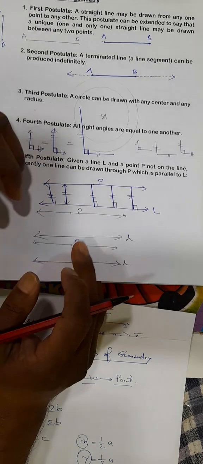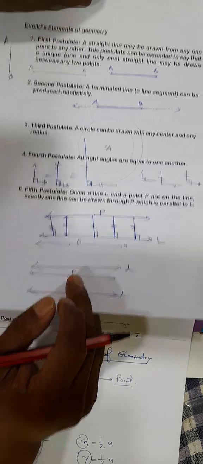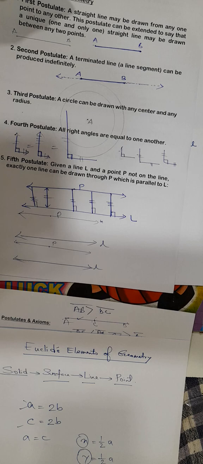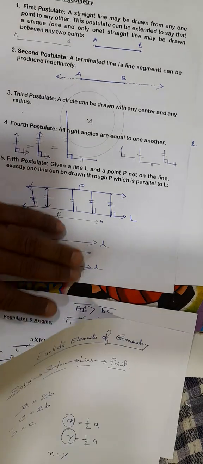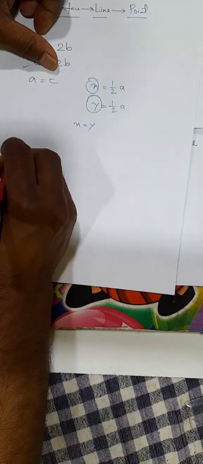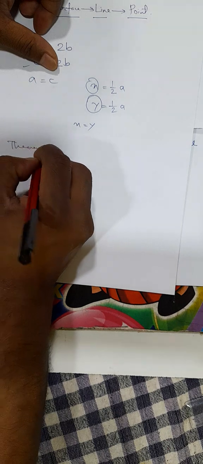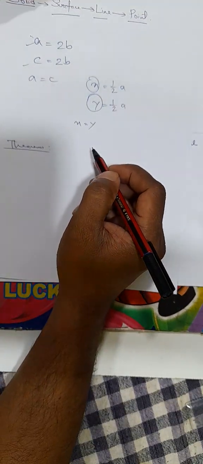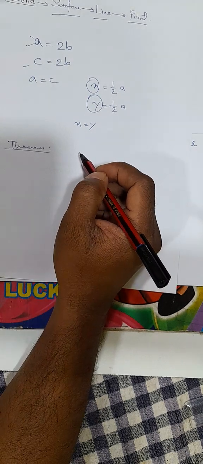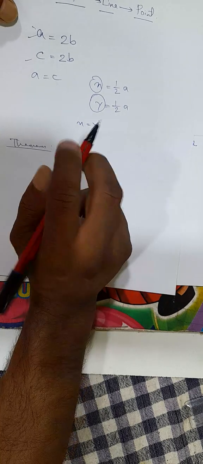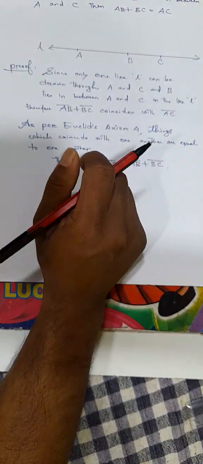Now, after defining these two propositions, axioms and postulates, Euclid then tried to derive some results using these axioms and postulates. They are called theorems. So, what are the theorems? There are some propositions which can be deduced or derived with the help of axioms and postulates. So let us first discuss some results here.